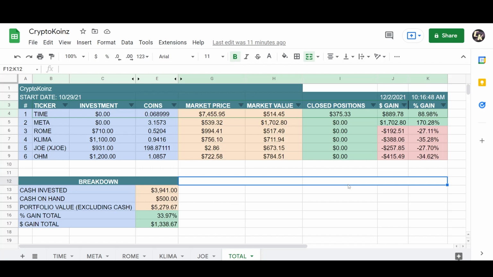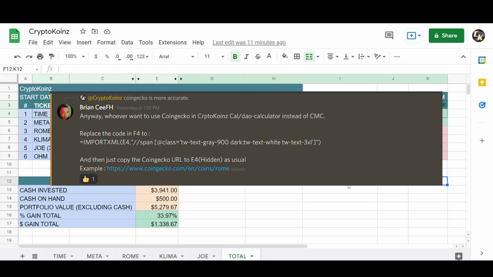Talking about that, I want to give a shout out here to my guy Brian. Here on the Discord, he wrote, whoever wants to use a CoinGecko and crypto coins calculator, he put the formula. Thank you, Brian, for adding that and doing that research for us.